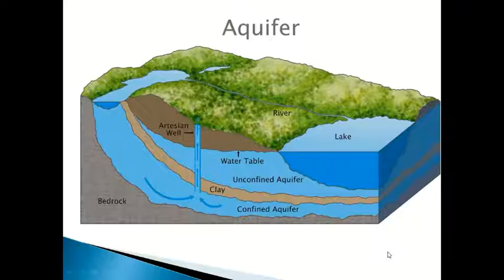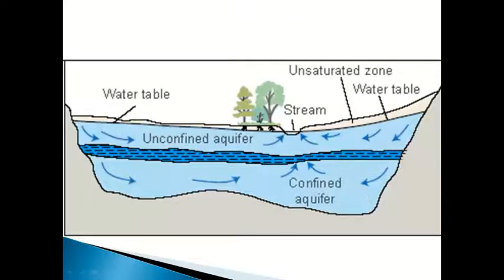Another diagram is there, you can see here. Here also you can see the unconfined aquifer directly connected to the surface of the earth, which acts on normal atmospheric pressure. And here you can see a blue colored layer. This is an impervious layer, and below this impervious layer there is a water storage.